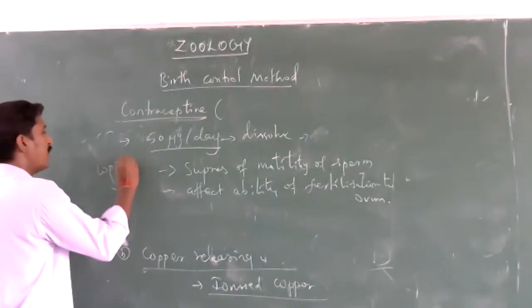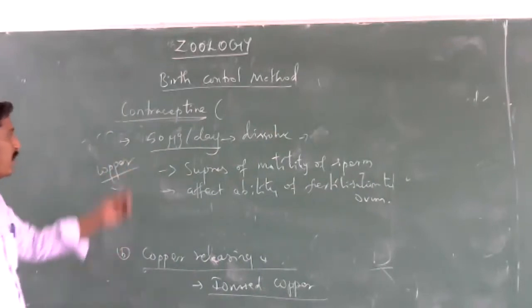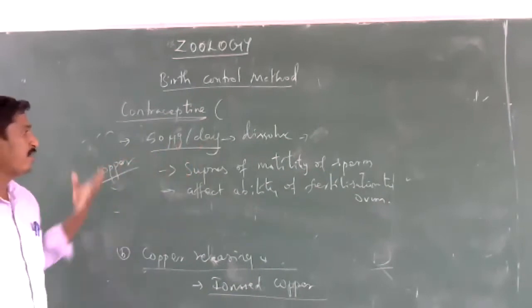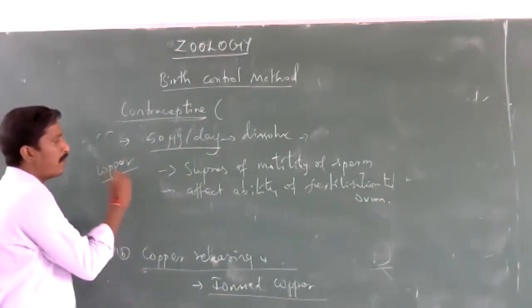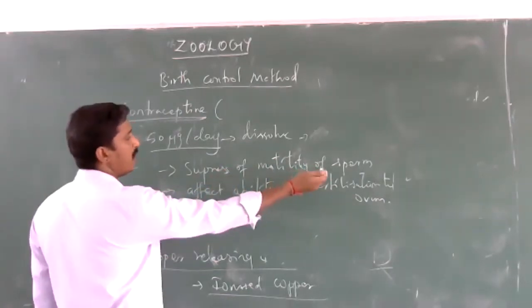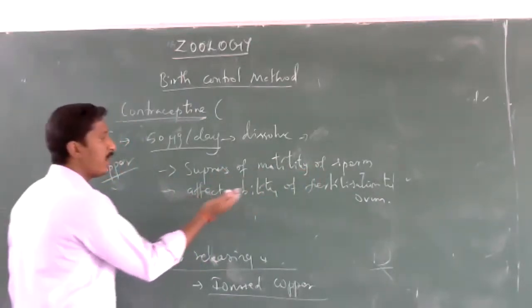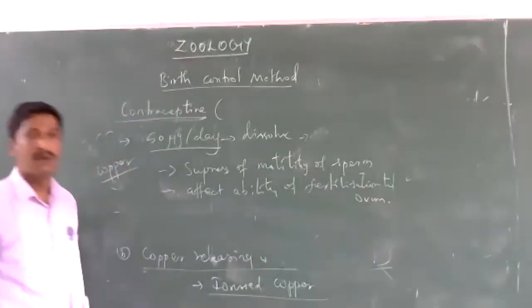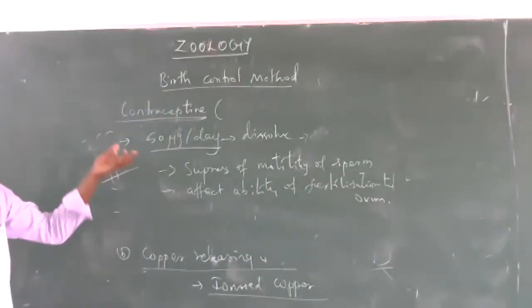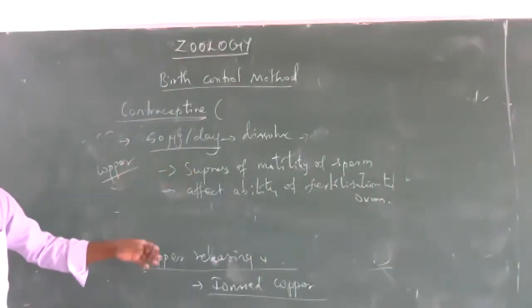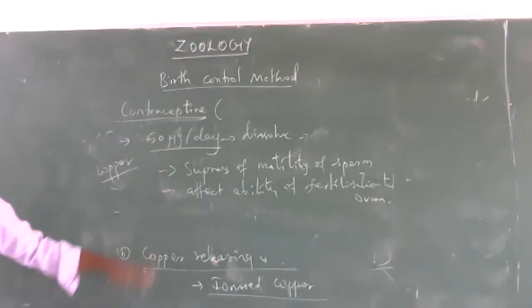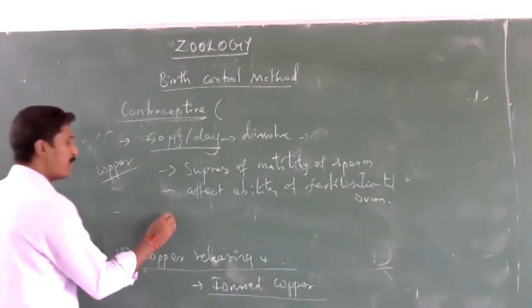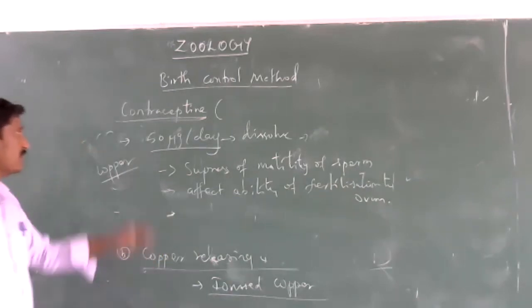When copper is dissolved at the rate of 50 μg per day, and intercourse occurs, the sperms are affected by copper. The copper suppresses the motility of sperm and also affects the ability of fertilization to the ovum. For this reason, it avoids conception. So it avoids the formation of pregnancy.